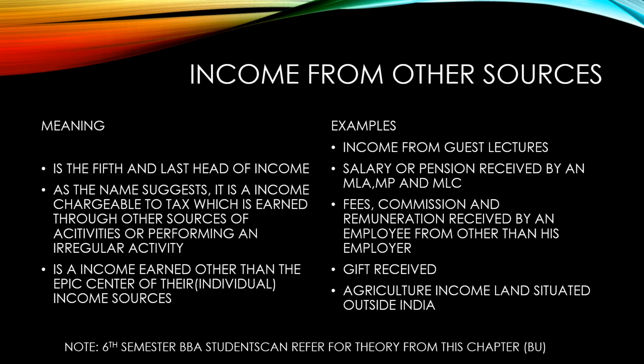So after the limitation, whatever limit is given by the government, anything received more than that limit amount will be considered as income from other sources, and it will be under the head of income from other sources.